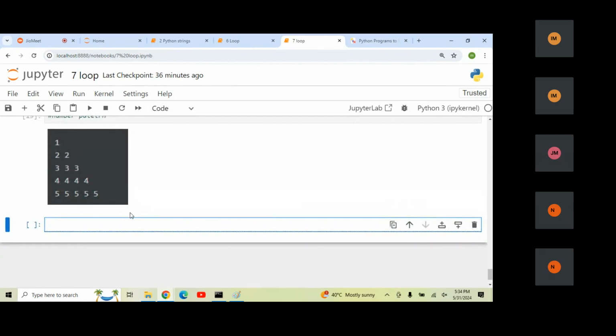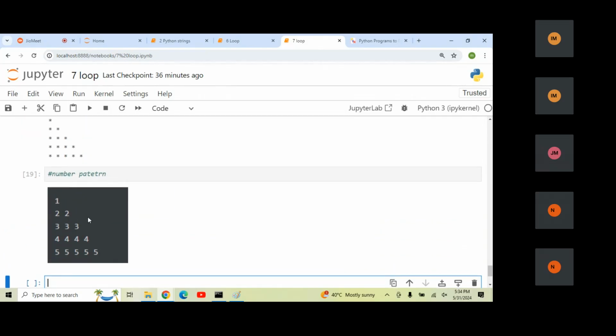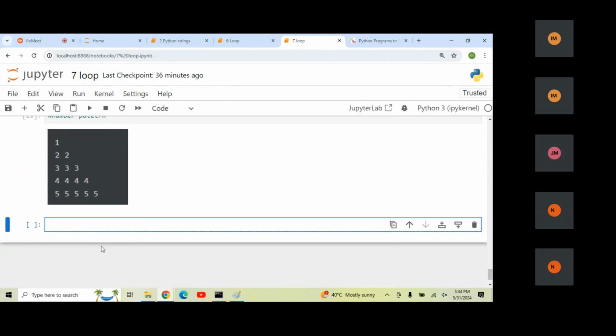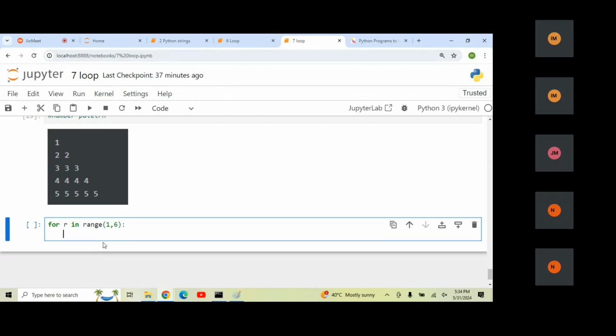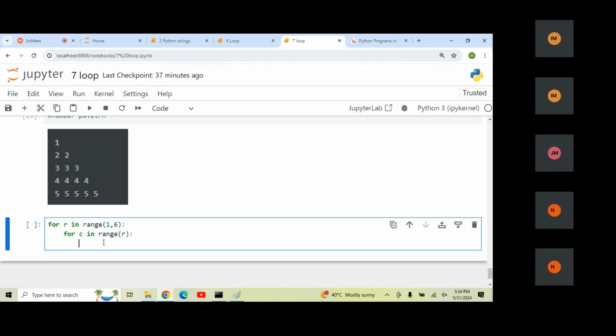Okay. Now, same thing here also. How many rows are there? How many columns are there? 5 rows are there. Same 5 columns are there. So let me create this: for rows in range of, I wanted to start with 1 to 6, and here I need to iterate the columns, that is coming from the range of rows, and here I need to